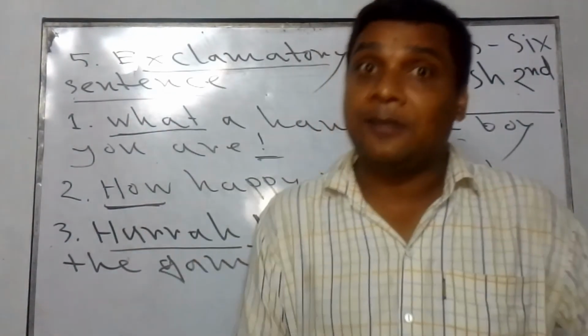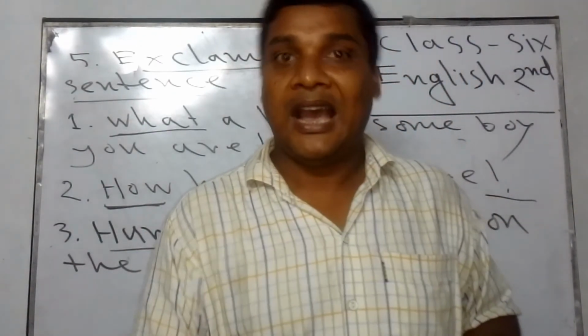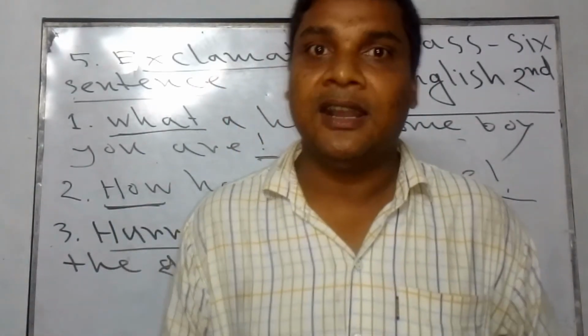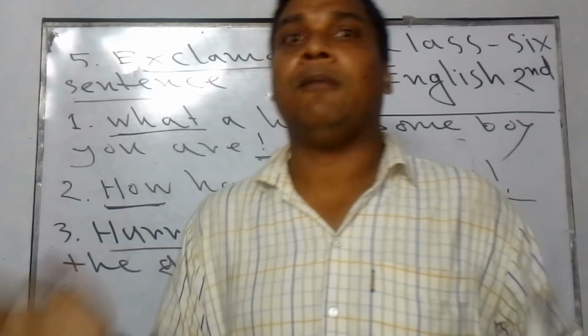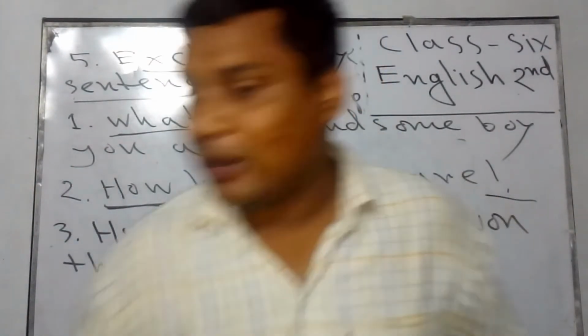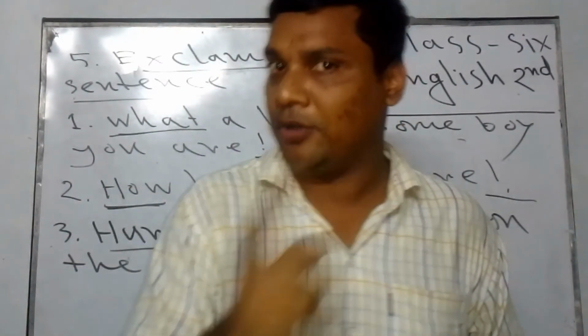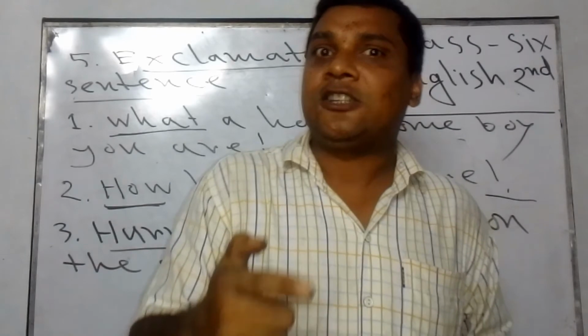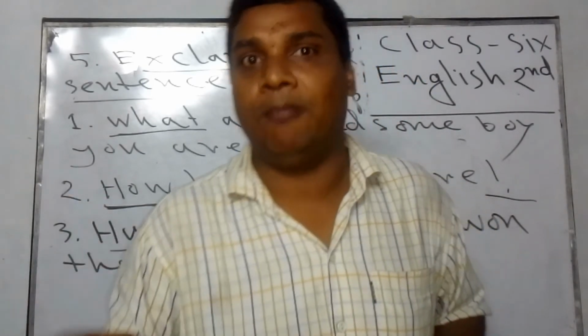Those topics will be discussed in the next classes. I assure you, if Allah helps me to be alive, then I will discuss them from my next class. That means from my next classes you will be clear about them.